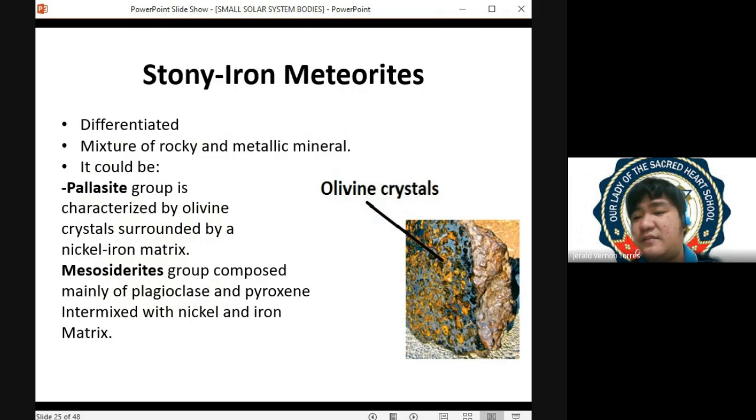At yun nga, meron tayong tinatawag na stony iron meteorite. Kung stony iron meteorite, ito yung mga meteorite na merong metallic part and rock part. Meaning na-strip off siya galing from the metallic and rocky part of the differentiated asteroid. So, it can be in the form of pallasite and mesosiderites. Pag pallasite, usually may olivine kayo, yung olivine crystals na nakasurround doon sa inyong iron-nickel matrix. Ayan, ito yung olivine crystals nyo, nakasurround sa kanya yung iron-nickel matrix.